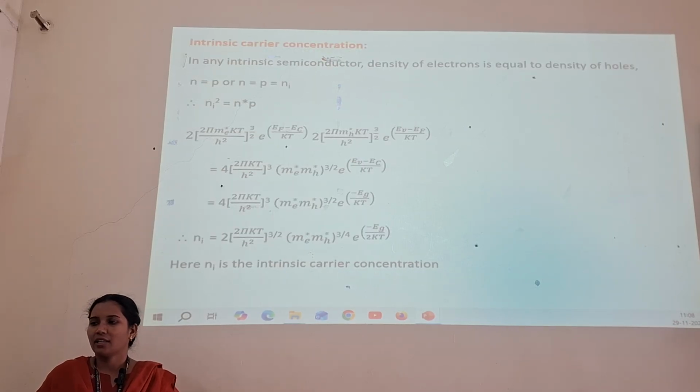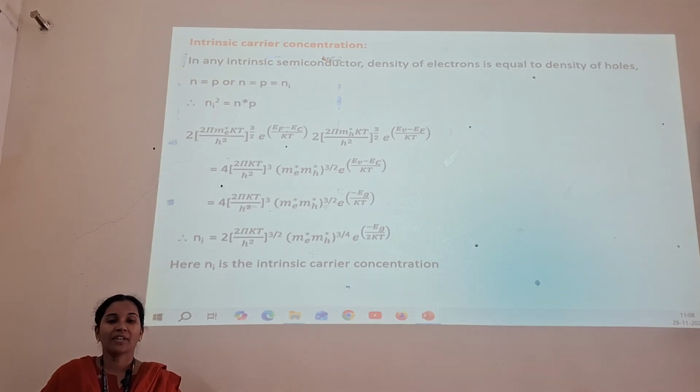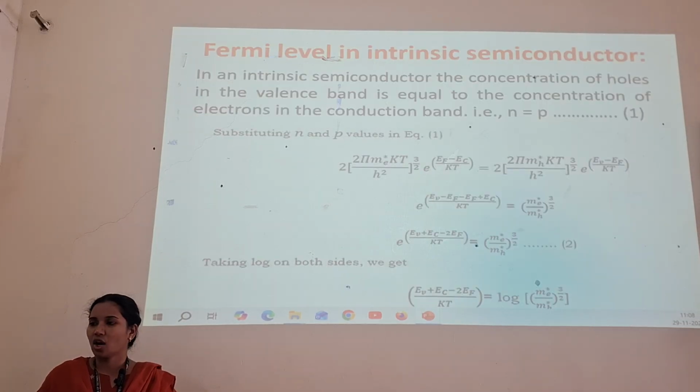Now, intrinsic carrier concentration. In any intrinsic semiconductor, the density of electrons is equal to the density of holes. That is, Ni square equals N into P. So, we get Ni equals 2 into (2 pi KT by h square) whole power 3 by 2, into (me star mh star) whole power 3 by 4, into e power minus Eg by 2KT, where Ni is the intrinsic carrier concentration.